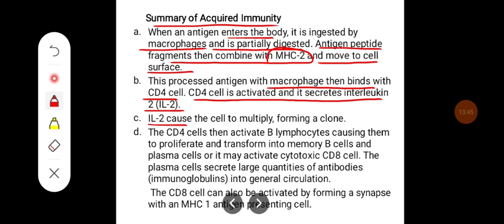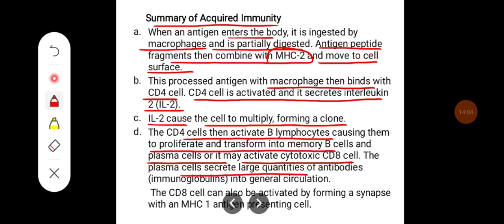Interleukin 2 causes the cell to multiply, forming a clone. The CD4 cells then activate B lymphocytes, causing them to proliferate and transform into memory B cells and plasma cells, or they may activate cytotoxic CD8 cells. The plasma cells secrete large quantities of antibodies into the general circulation, and CD8 can also be activated by forming a synapse with the MHC1 antigen presenting cell.